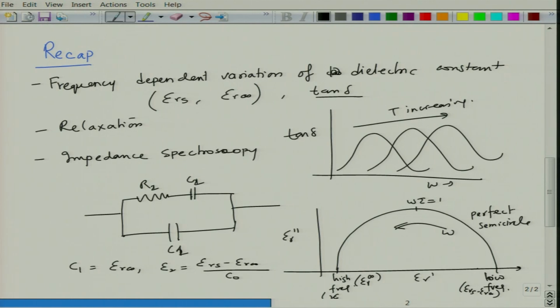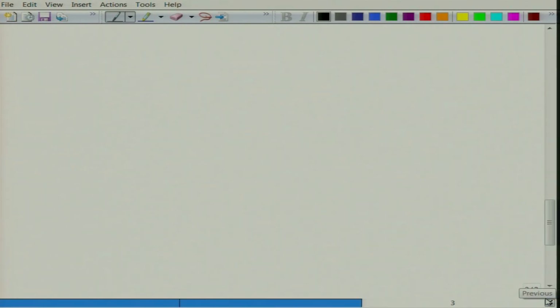If you look at the contributions here, this will be epsilon R infinity, corresponding to C1, and this is epsilon Rs, which corresponds to C1 plus C2. So, this is what you should obtain, a perfect semicircle, and you can draw a right angle triangle anywhere in this semicircle, and you should get the equation of a semicircle. Using this, now this can also be modeled in the form of impedances, because we know that impedance is related to admittance, and admittance is related to your dielectric constant. So, this can be modeled in the form of impedances as well.